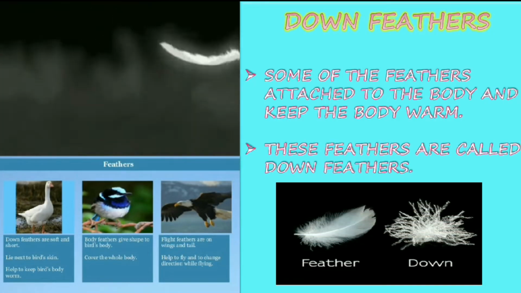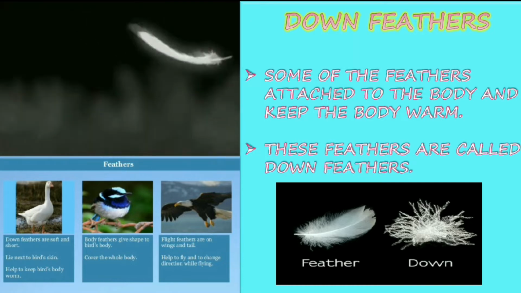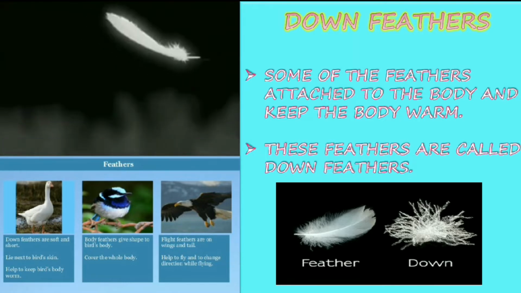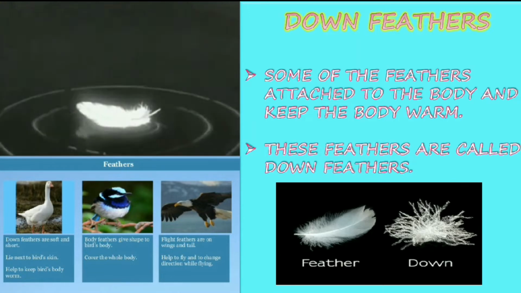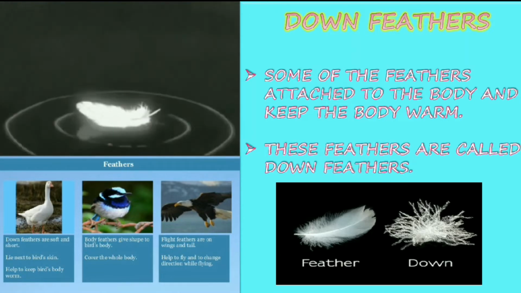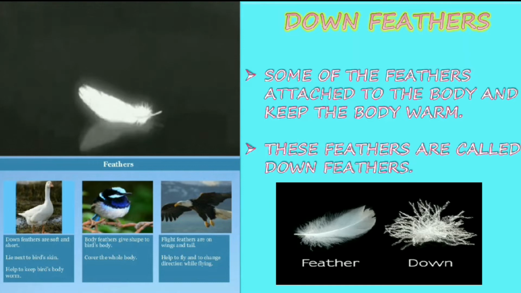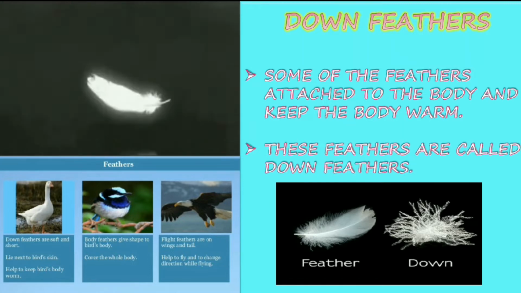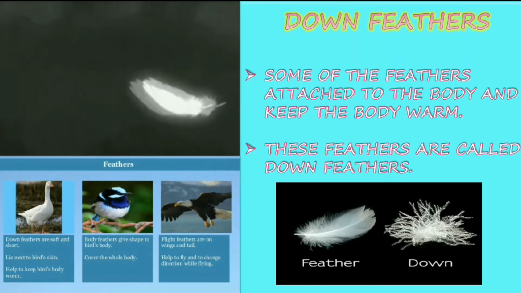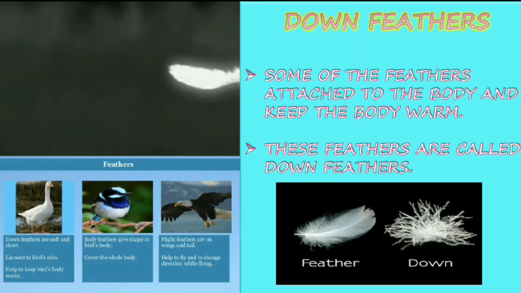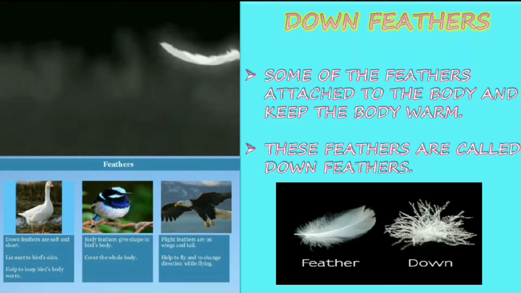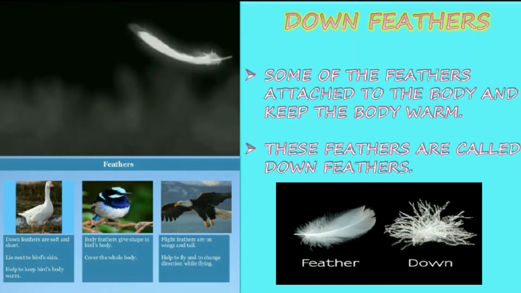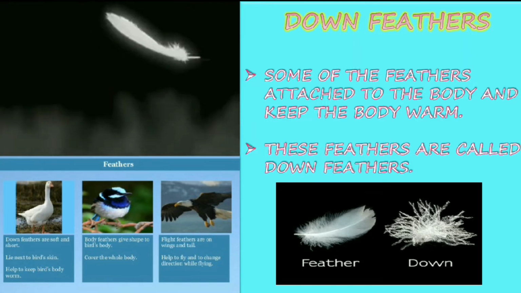Down feathers. Some of the feathers are attached to the body and keep the body warm. That will be located in the neck part of the birds. These feathers are called down feathers. So these are known as down feathers, which are not easy to be seen by others. The feathers in the neck area and the stomach area are known as down feathers.